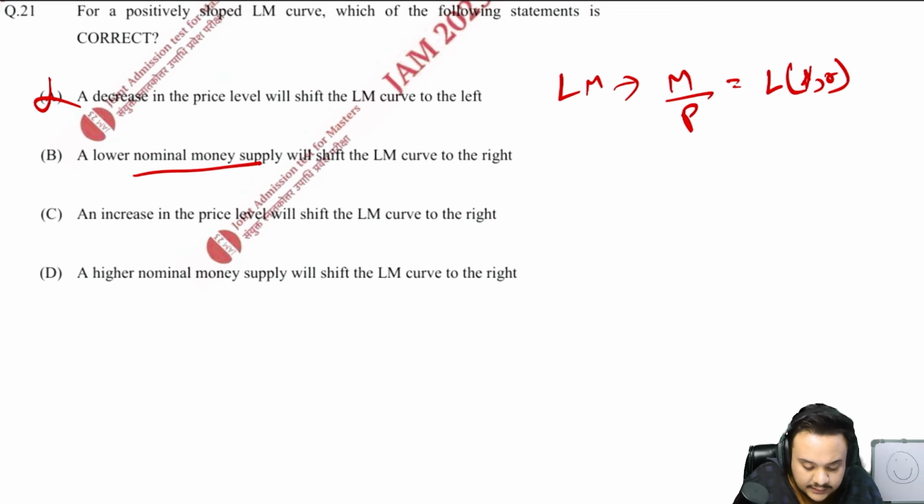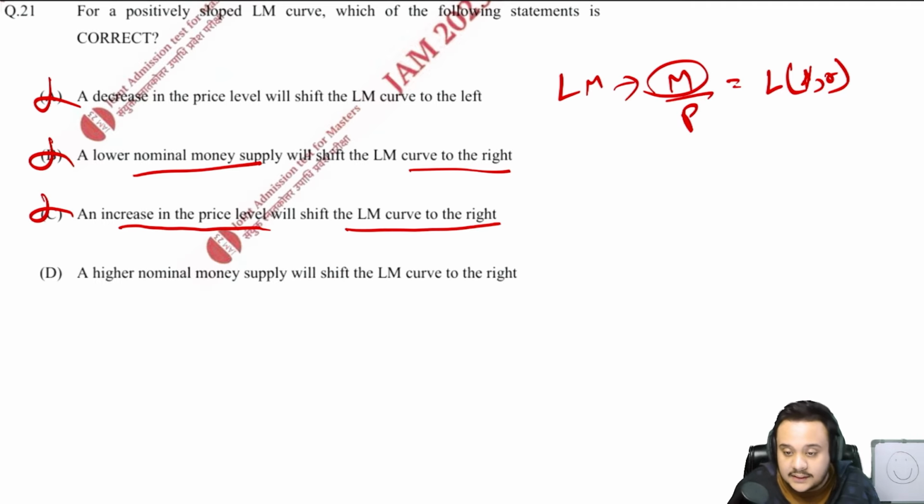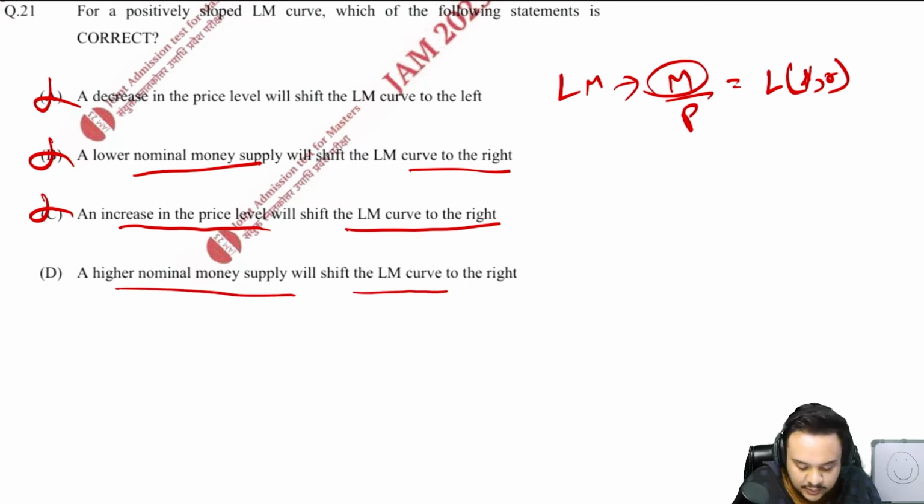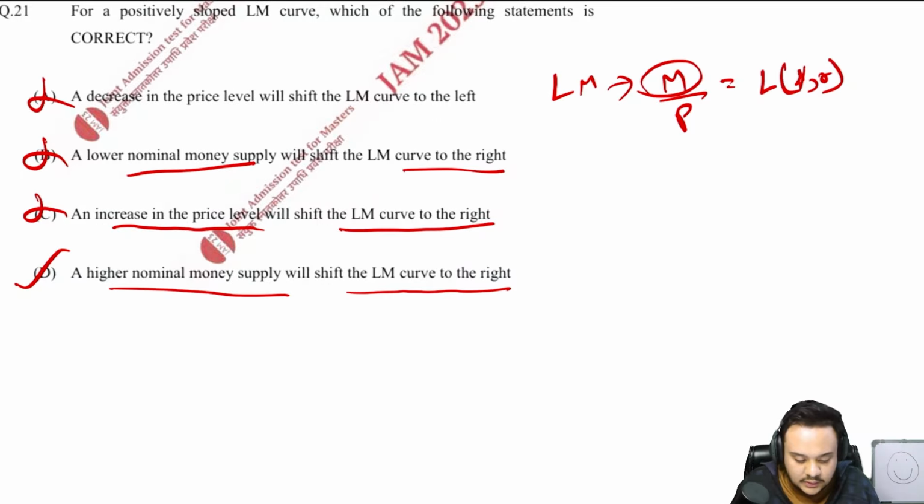Then a lower nominal money supply, or M, will shift LM to the left. No, so this is also wrong. An increase in price level will shift to the right. No, again wrong. Basically an increase in the price level will shift your LM to the left, right? So a higher nominal money supply will shift LM to the right. Yes, this is the right option. Very easy. Let us move on.